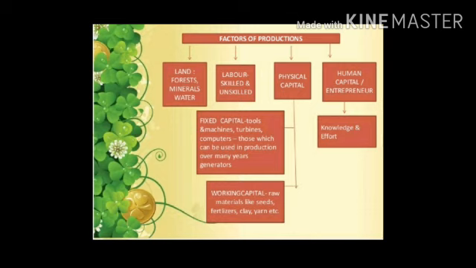Physical capital is of 2 types. First one is fixed, in which machines, tools, buildings come, that can be used in production for many years. Second type is raw material and money that changes according to requirement. Fourth and the last requirement for production is human capital. In production, we need knowledge and enterprise to be able to put together land, labor and physical capital and produce an output.